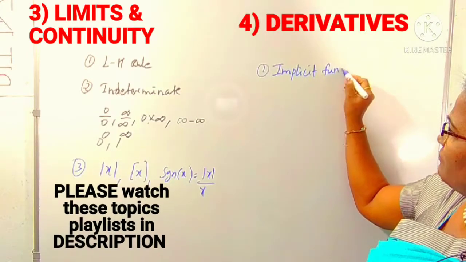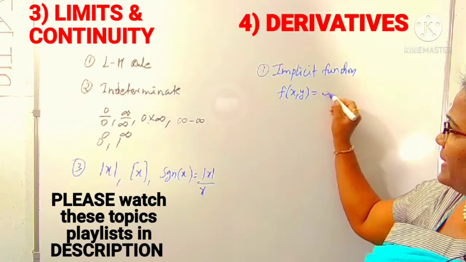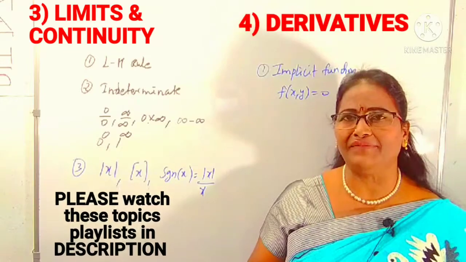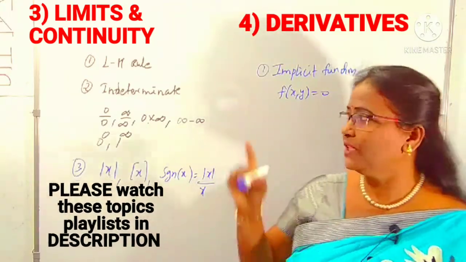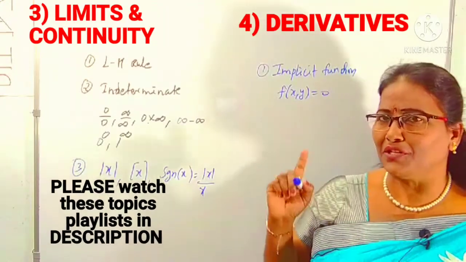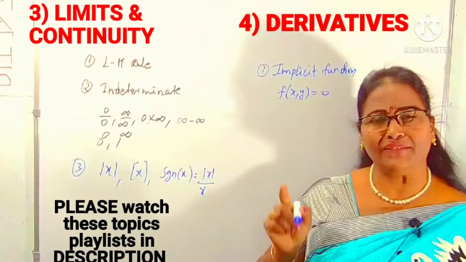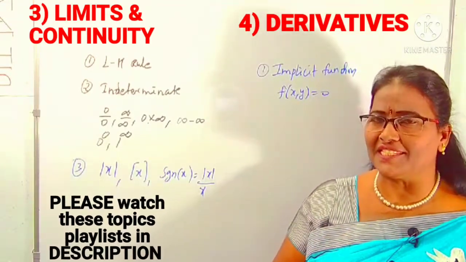An implicit function is in the form f of x, y equals 0. This is one of the major forms of an implicit function. You have to know how to find its derivative. I already made a video on this, you can watch it, because in many questions we indirectly use the implicit function to find the derivative.